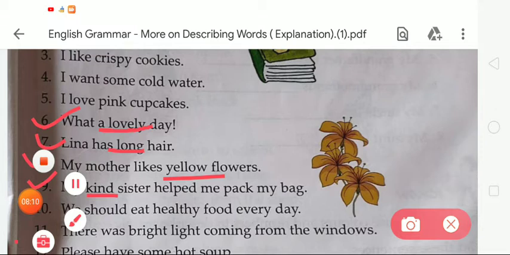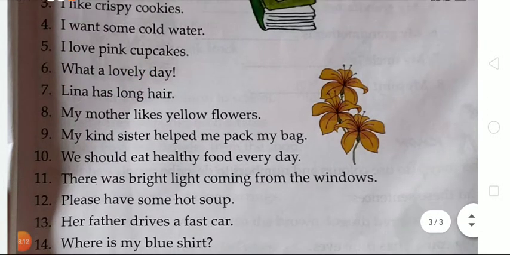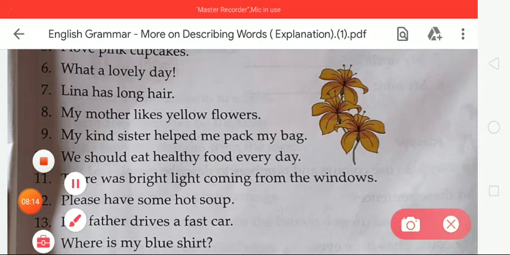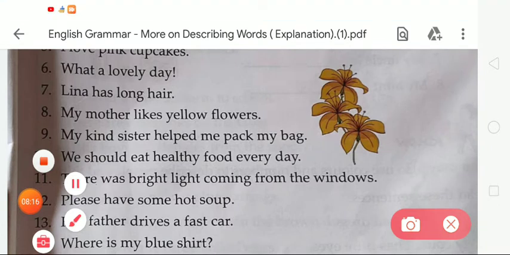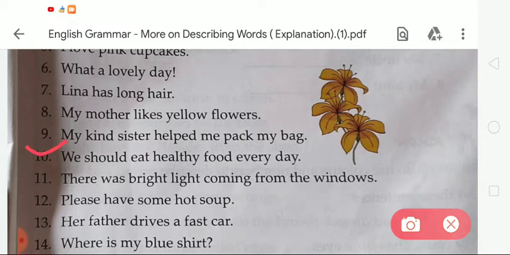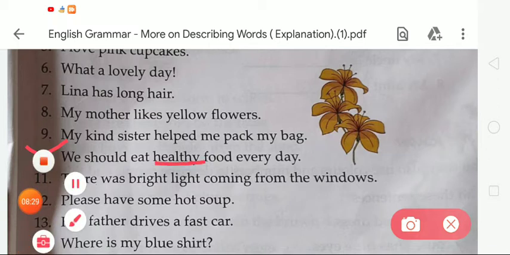Okay. Now moving to the next, that is number 10: we should eat healthy food every day. So tell me student, which word is a describing word? The describing word is healthy. Okay, so we have to underline the word healthy. So we should eat healthy food every day.